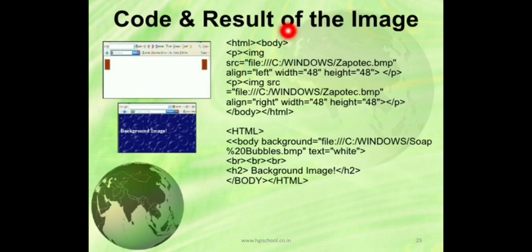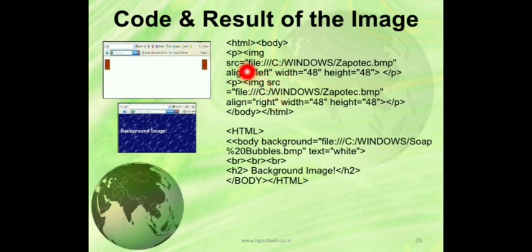So see, this is a simple example. Here HTML, then body. It is not necessary to write the head tag or title tag, so they are not written over here. To make it short, we have directly written the body tag. Then the first paragraph ends here, the second paragraph ends here. So there are 2 paragraphs.